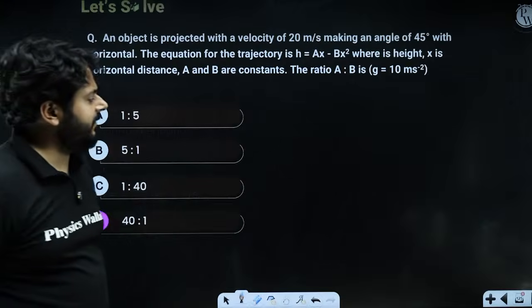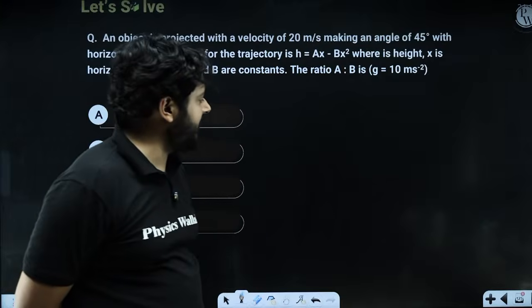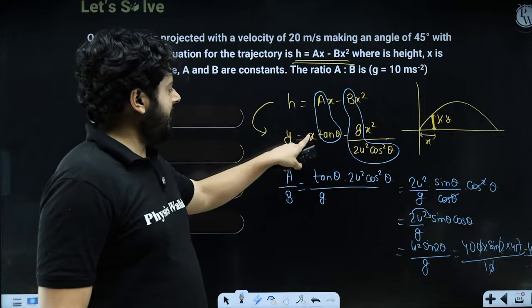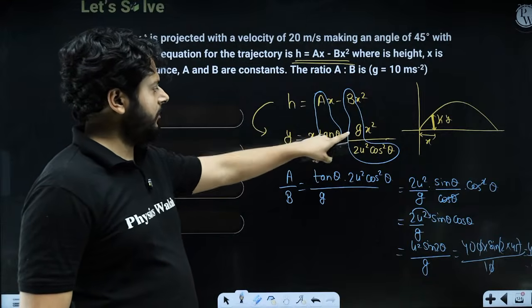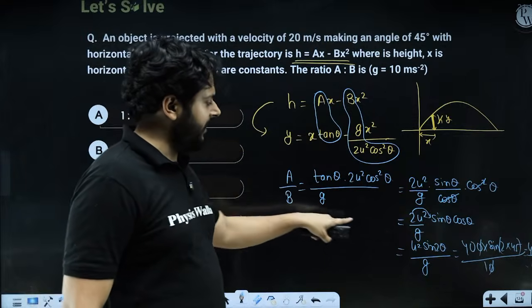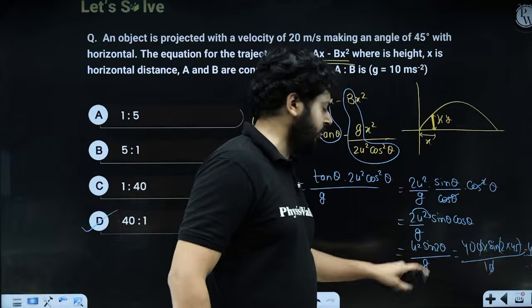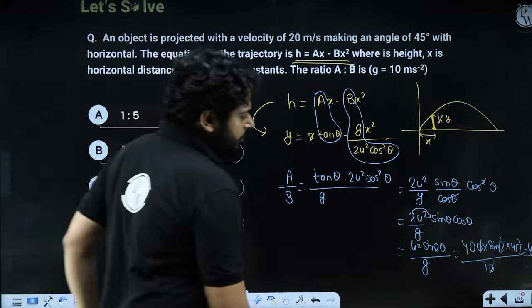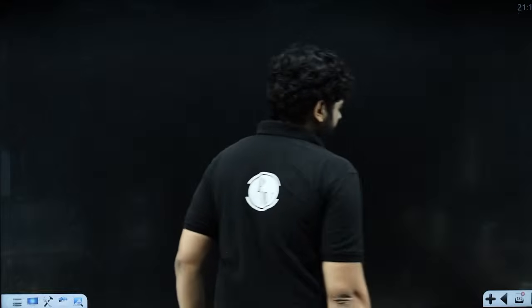My dear kids, if in the previous numerical you have seen, in the equation of projectile, the coefficient of x is a, the coefficient of x square is b. If I try to find a upon b, I get this expression u square sine 2 theta upon g. What is this? A upon b is u square sine 2 theta upon g, right?